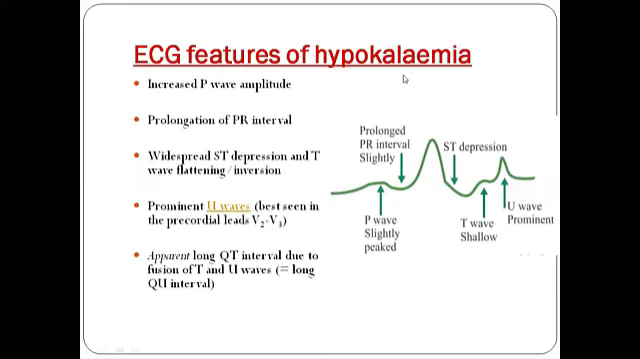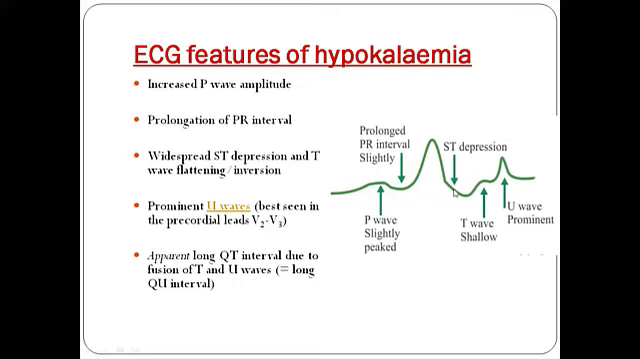So again, the ECG features of hypokalemia: increased P wave amplitude. In hyperkalemia the P wave was flattened, but there is prominence of the P wave here. Prolonged PR interval is common in both hypokalemia and hyperkalemia, and there is widespread ST depression here, T wave flattening, and a prominent U wave, which is more important. Apparently, there is a long QT interval.